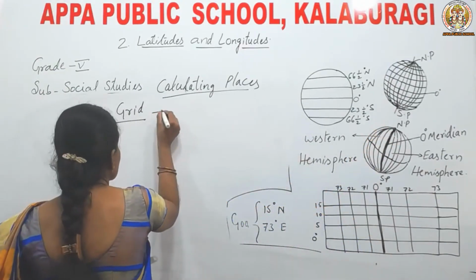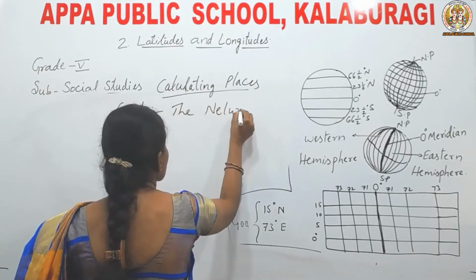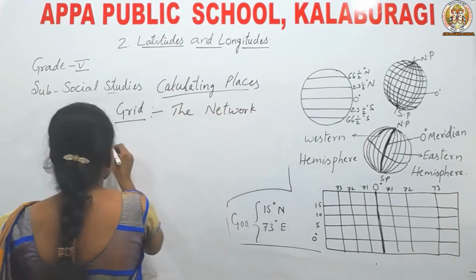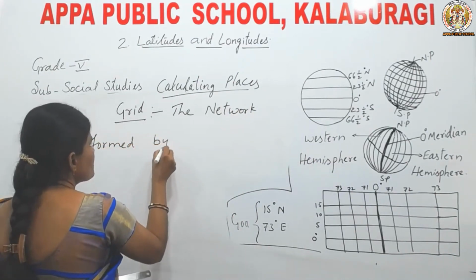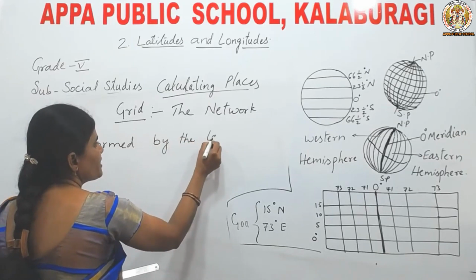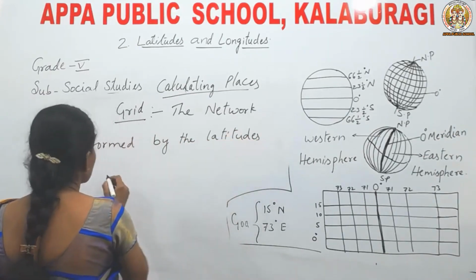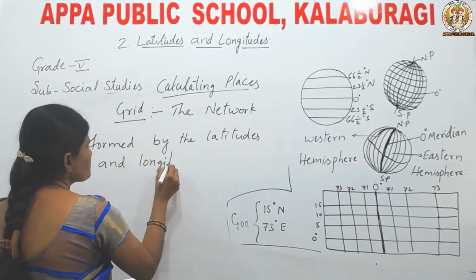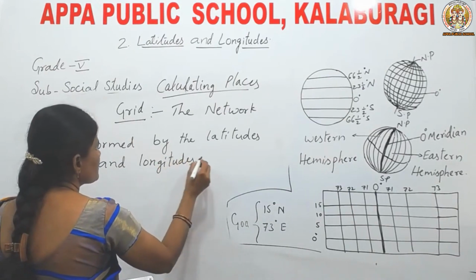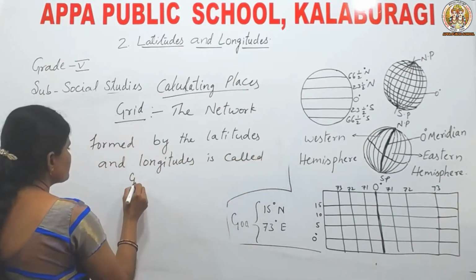What is a grid? The network formed by the latitudes and longitudes is called a grid.